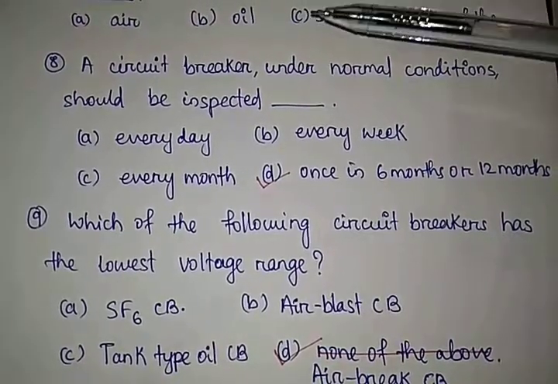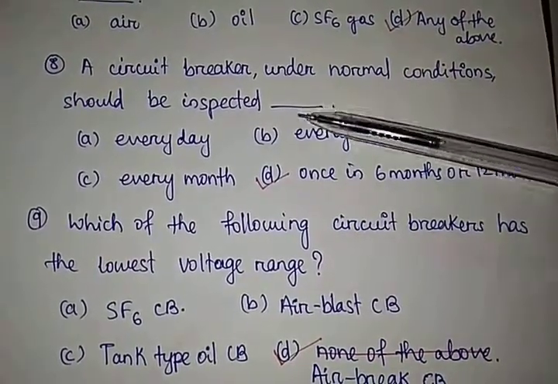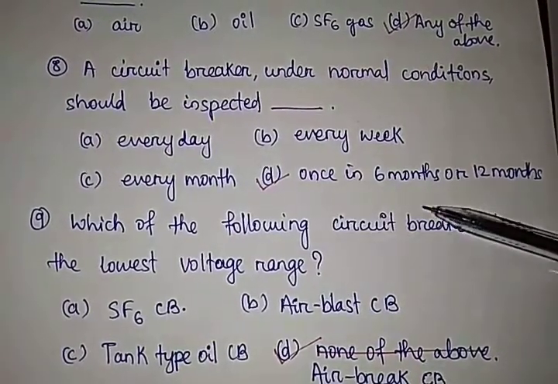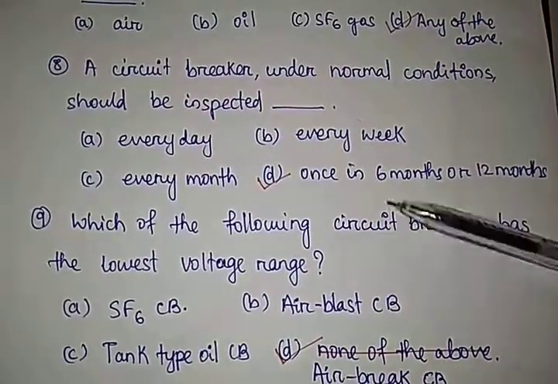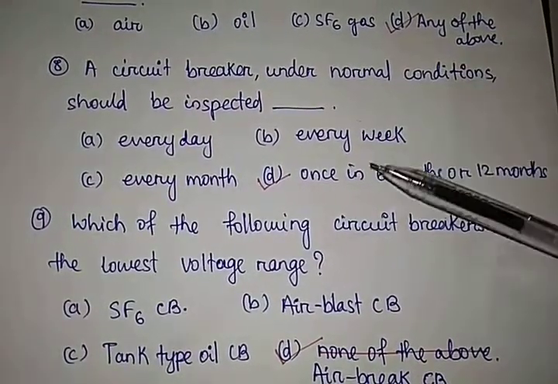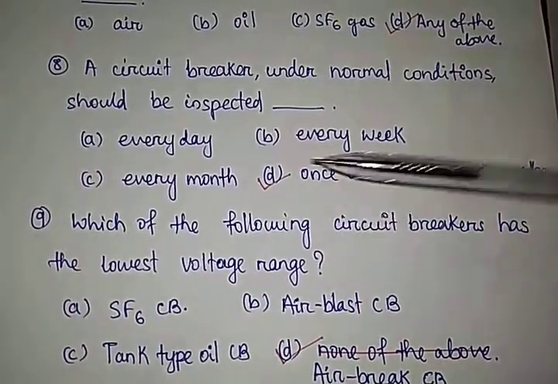Question number 8. A circuit breaker under normal operating conditions should be inspected dash: every day, every week, every month, or once in 6 months or 12 months. A circuit breaker under normal operating conditions should be inspected once in 6 months or 12 months. The correct answer is option D.